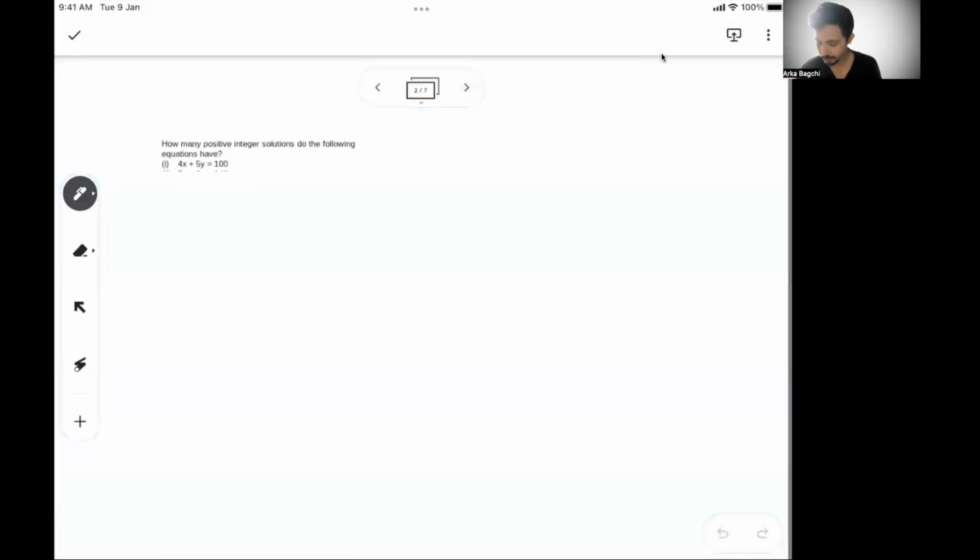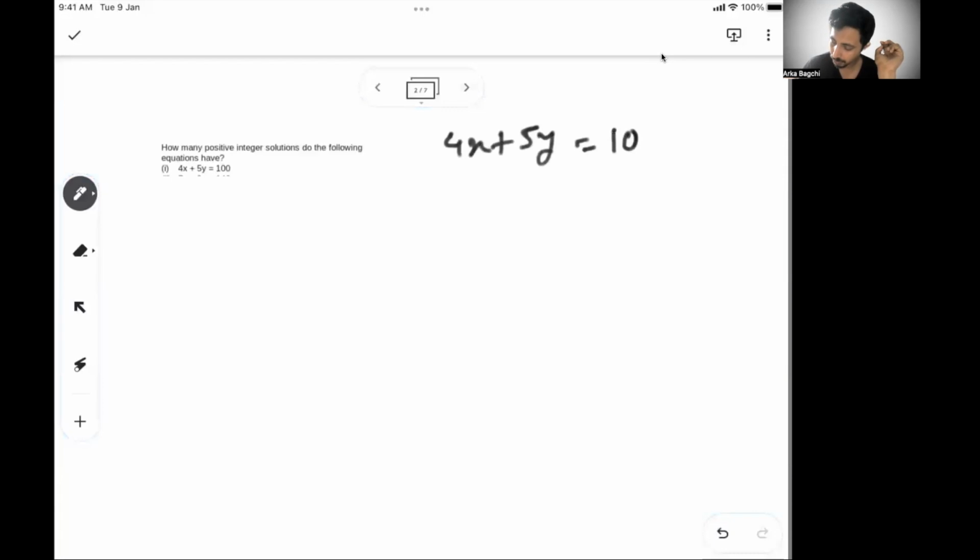So let's see the first problem. They said, how many positive integer solutions does the following equation have? Again, you see there are two variables: 4x plus 5y is equal to 100. Before solving this, let's start with a simple solution.